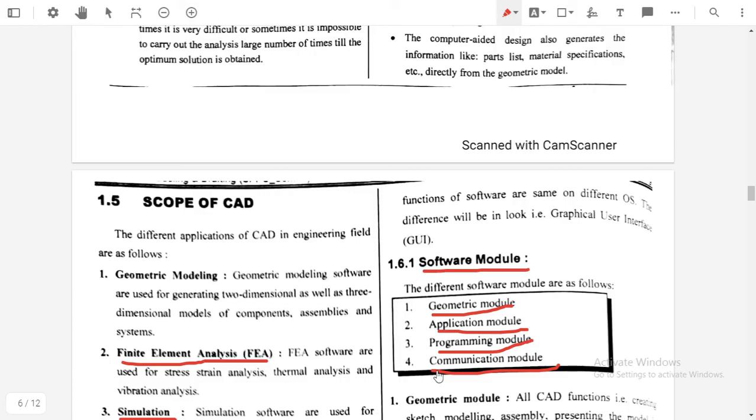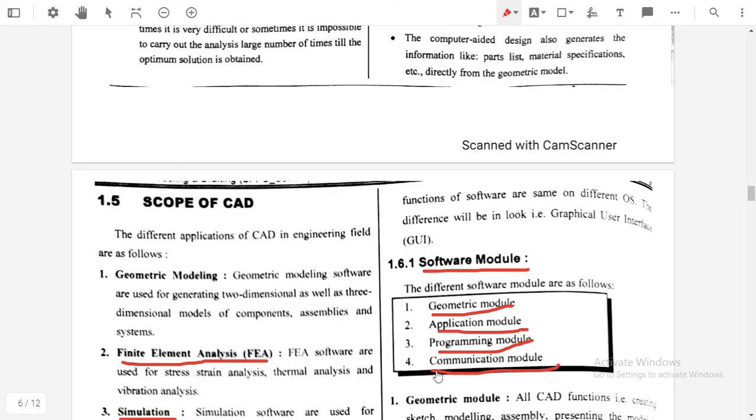Suppose there is a Word file. The Word file will not open in PDF format, and a PDF file will not open in Word. So to open the Word file in PDF format, we need to convert the Word file into a PDF file. We can convert this by using a programming module, by making changes in a program.